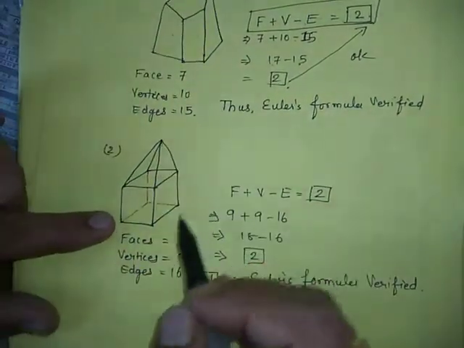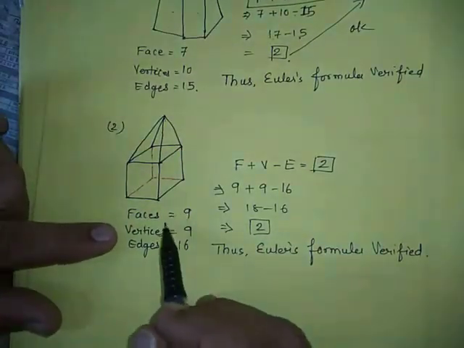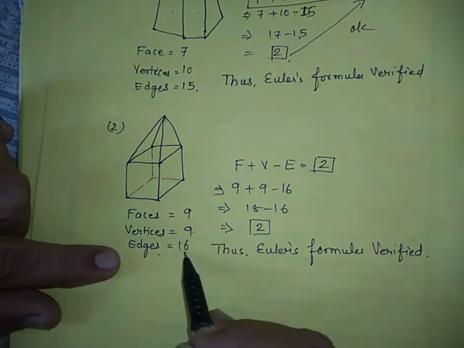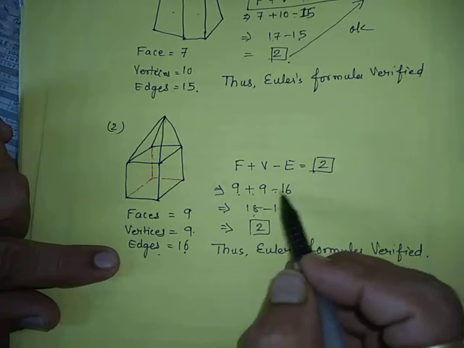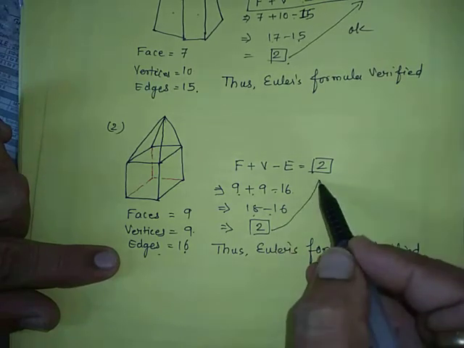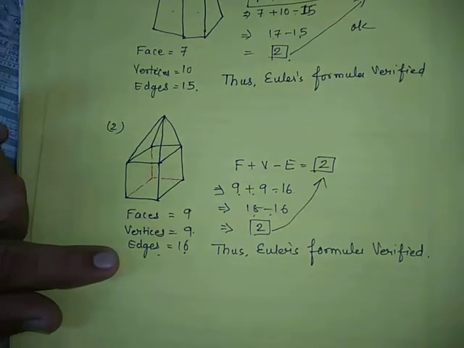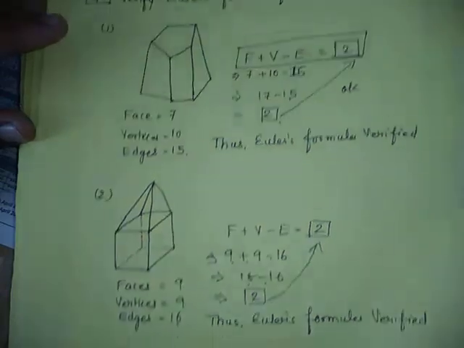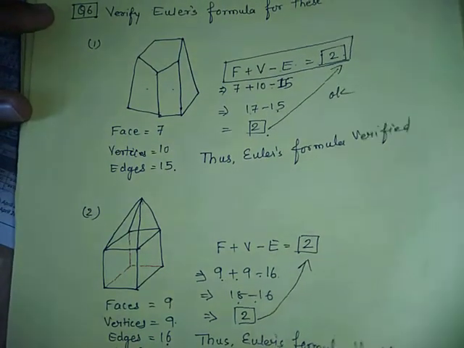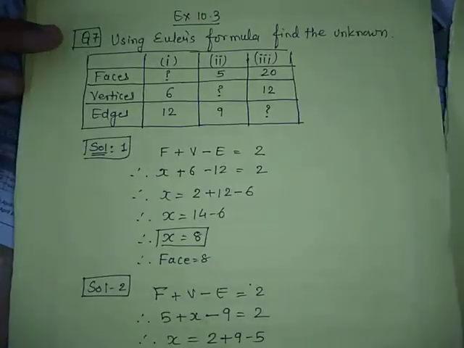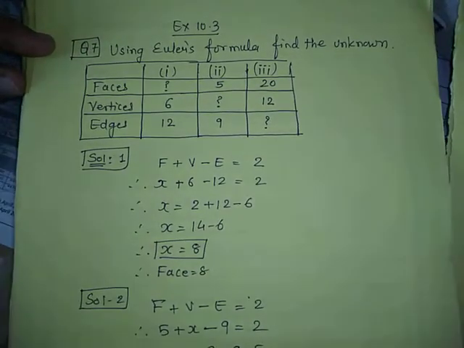Now for the second also, 9 faces, 9 vertices, 16 edges. So 9 plus 9 is 18, minus 16 is equal to 2. Yes, it's again verified by Euler's formula. Both the sums clear. Now we move to next question, question number 7.